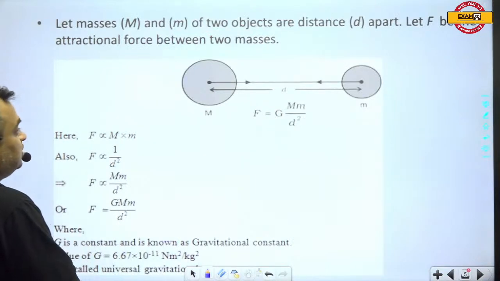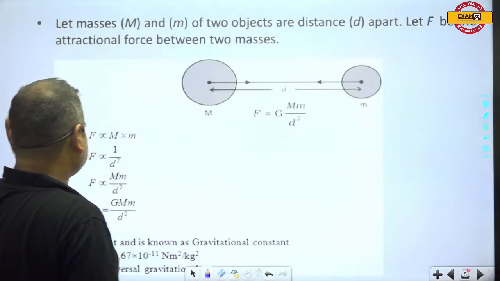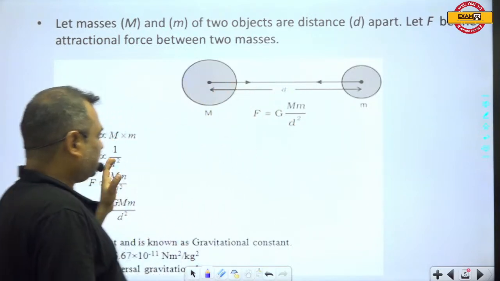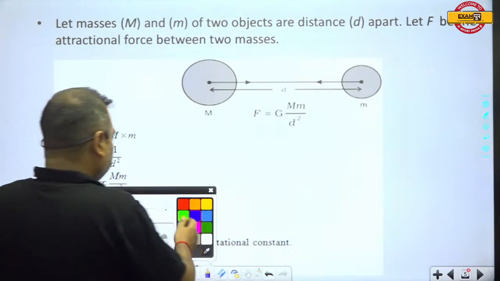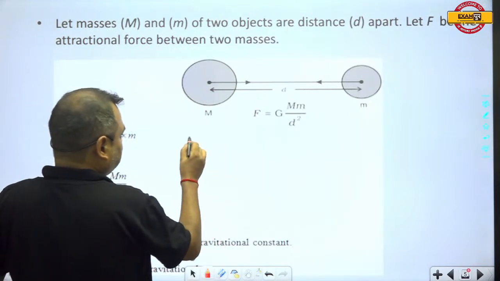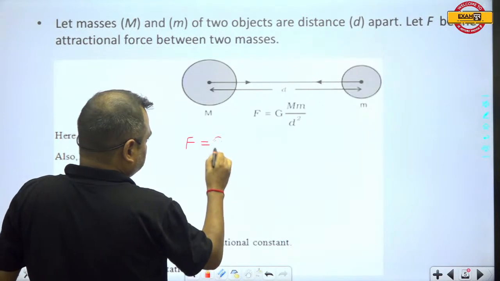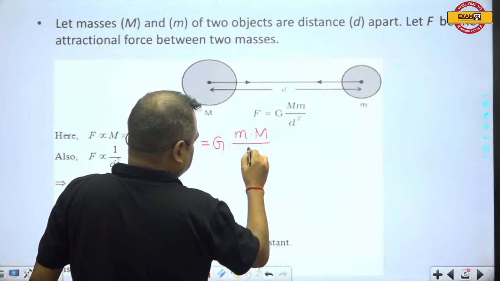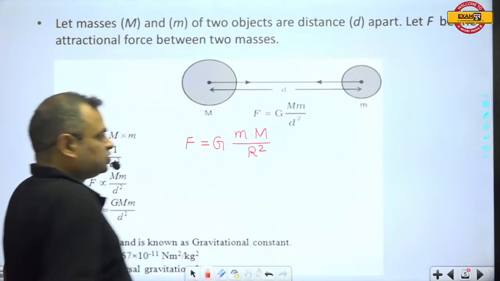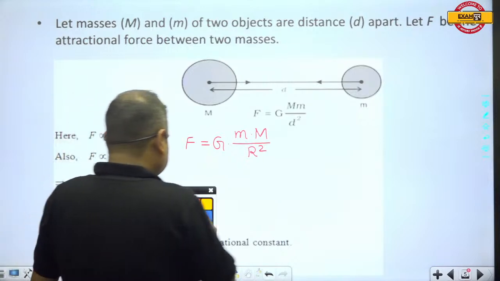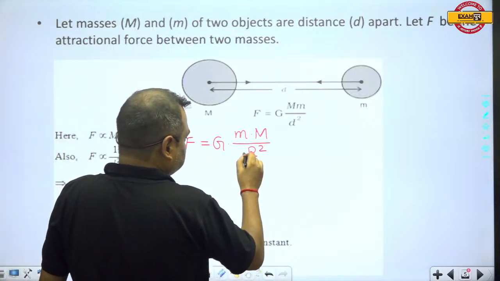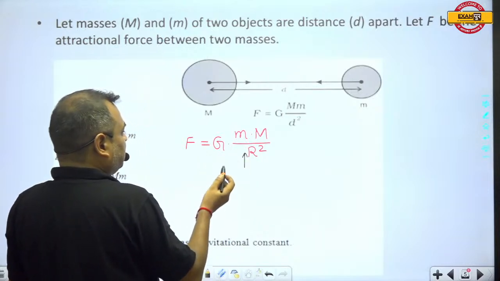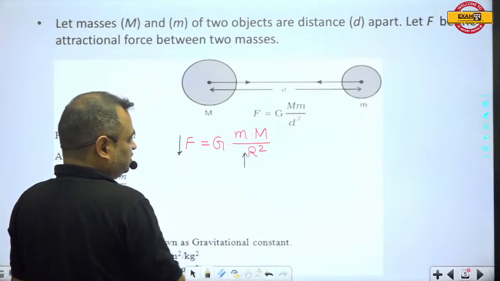Here in this diagram you can see that these two bodies have been taken. I have done this derivation. I have already told you that the attraction force F is equal to capital G into small m into capital M upon r square. Suppose the value of this capital R increases, then the value of the force decreases.